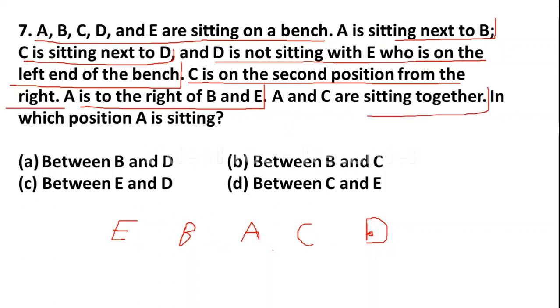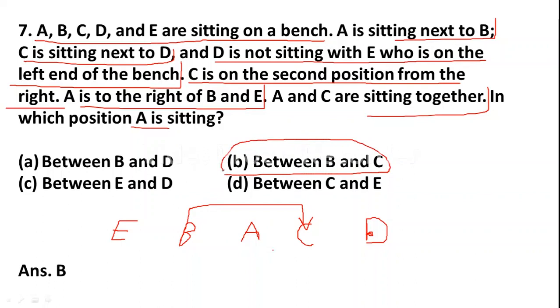Okay, in which position is A sitting now? Option A, between B and D, wrong. Option B, between B and C, yeah, A is sitting between B and C. So option B is the correct answer. Friends, you have to solve more and more questions to be familiar with this type of question. So let us go to the next question.